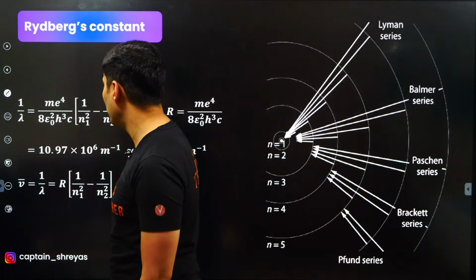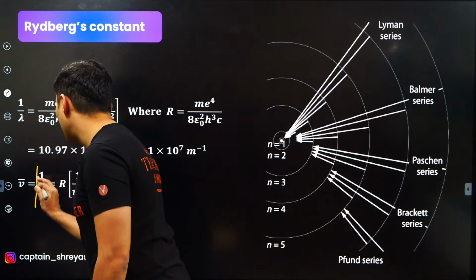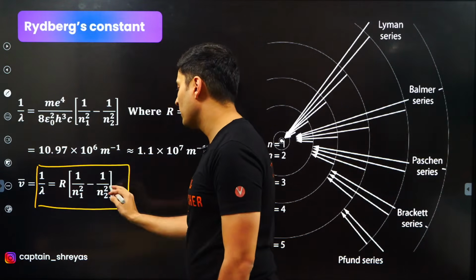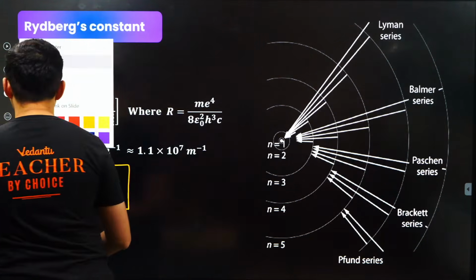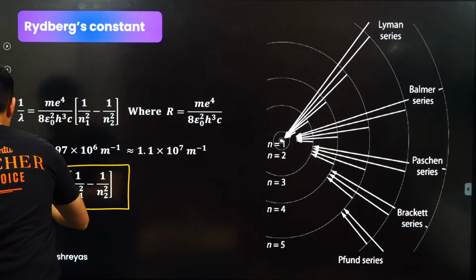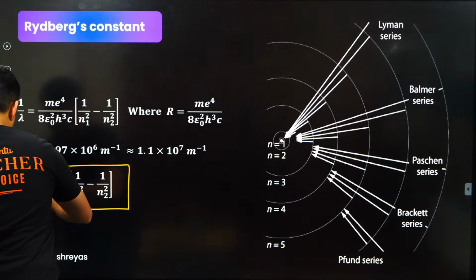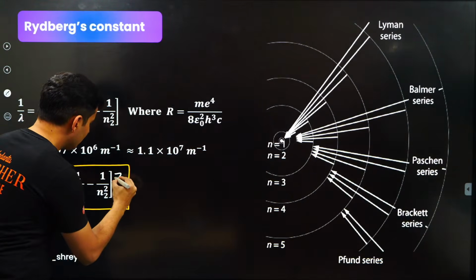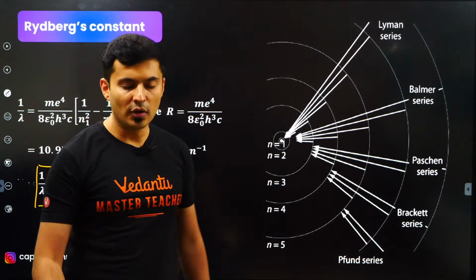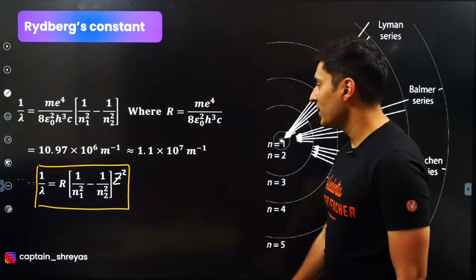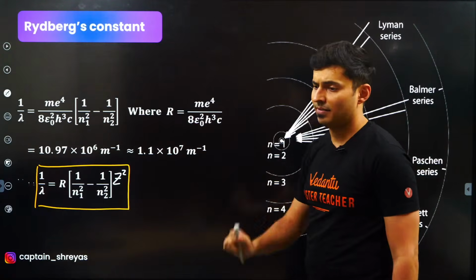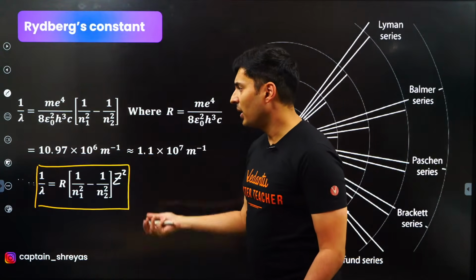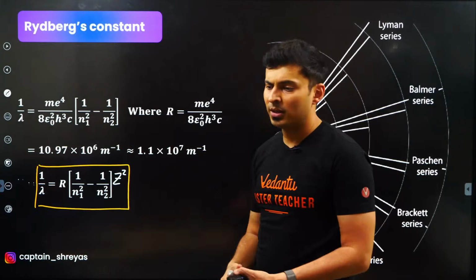This is what you are going to remember. 1 by lambda is Rydberg constant, 1 by n1 square minus 1 by n2 square, multiplied by z square. That's all you're going to remember. And the value of the Rydberg's constant is roughly 1.1 × 10 to the power 7. 1.097 will be more accurate, yes, but you can also write it as 1.1 × 10 to the power 7.